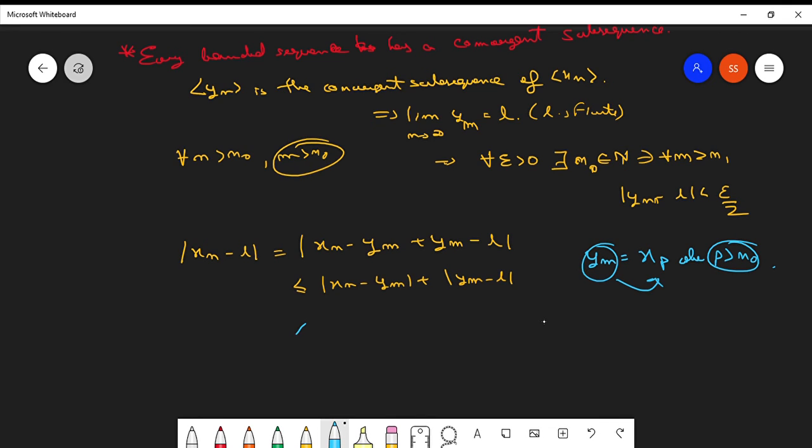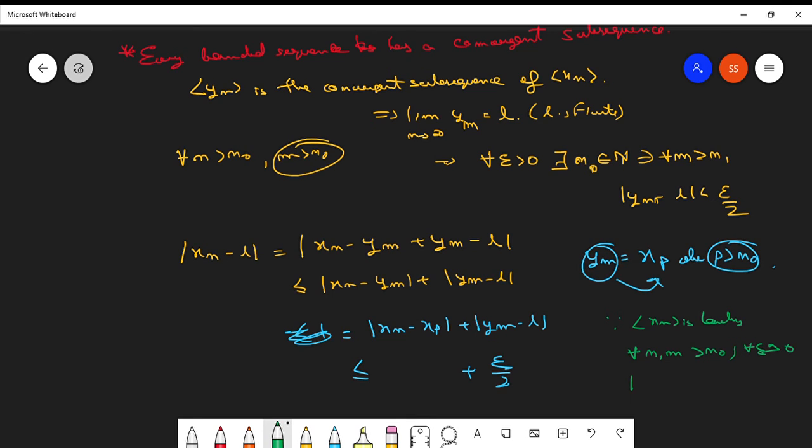So we can change this to xn minus xp plus ym minus l. Now this part is less than epsilon by 2. Since we assumed the sequence xn is Cauchy, for all n and p greater than n naught and for all epsilon greater than 0, mod of xn minus xp is less than epsilon over 2, from the Cauchy statement.